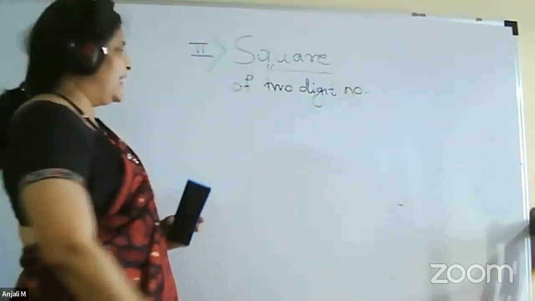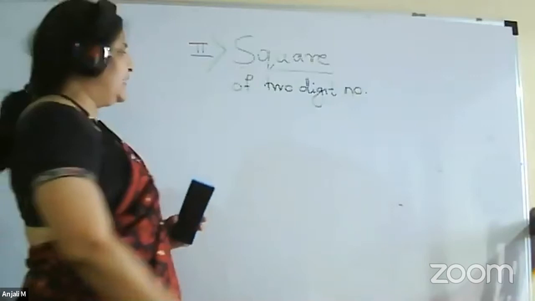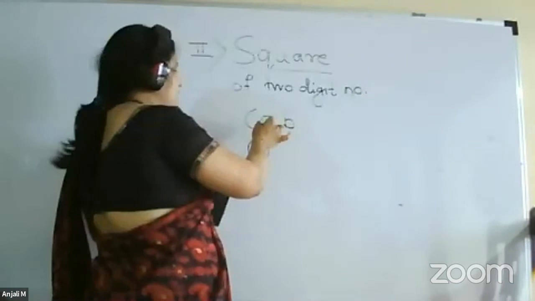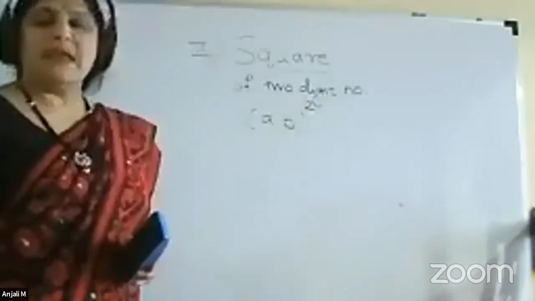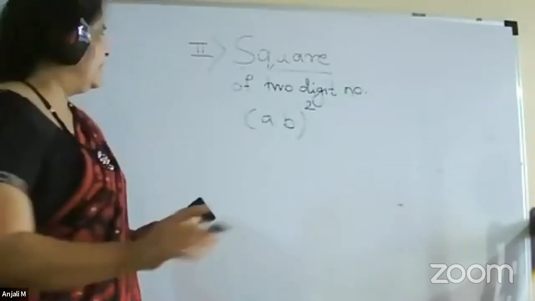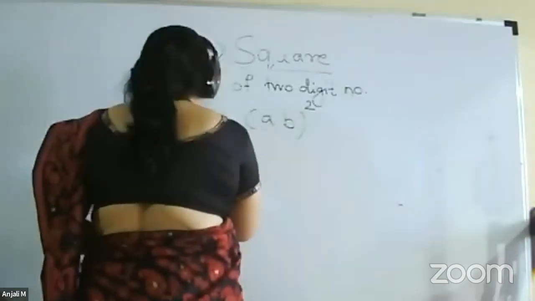So for that, the unit digit we may call B, and the tens digit we may call A. So we have to do AB square. And for that, we are using the simple formula that we used in school, do you remember?